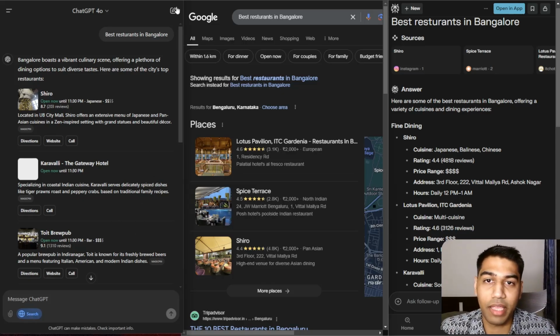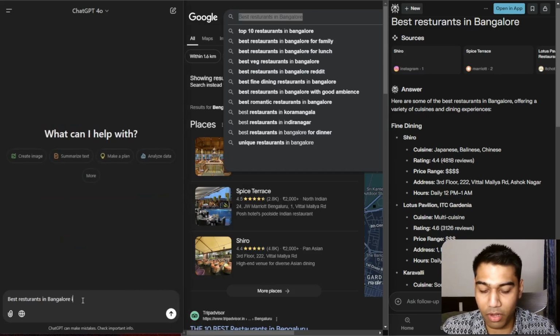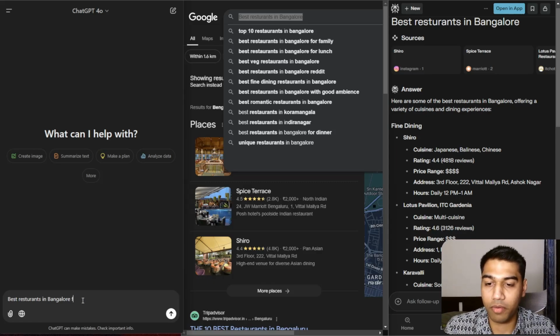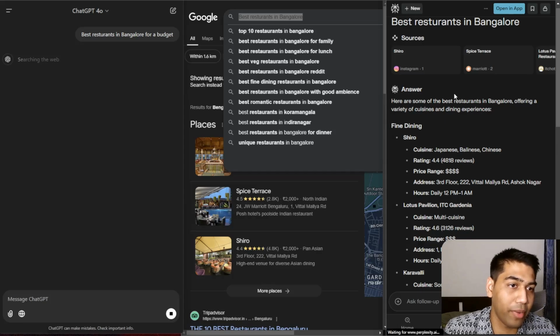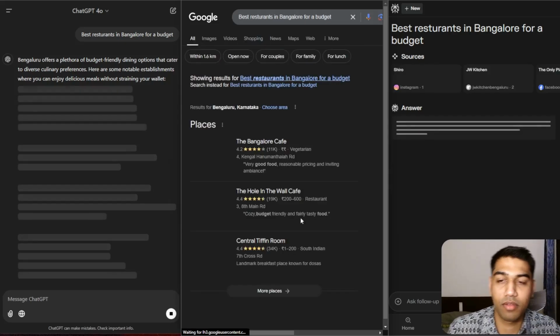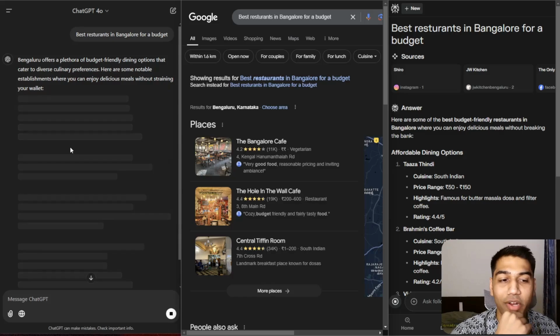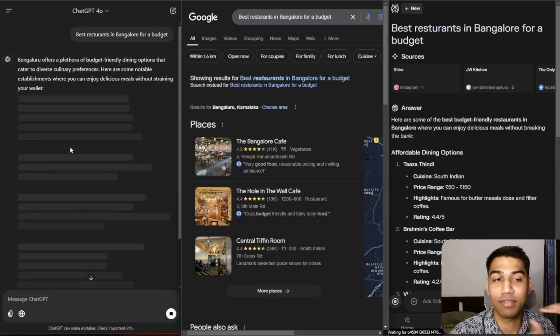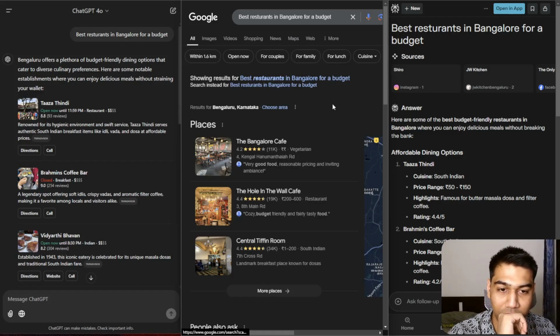I want to try something, same query, right? I just want to try this in Bangalore for a budget, and see how that compares to anything else. Because the point is under budget, I want to see what kind of restaurants it actually recommends, and what it is setting the bar for the budget to be like.